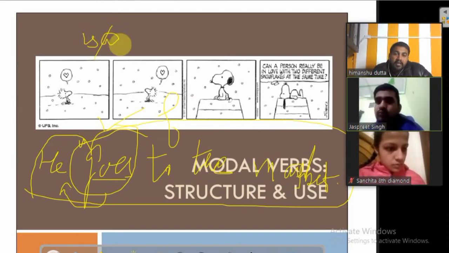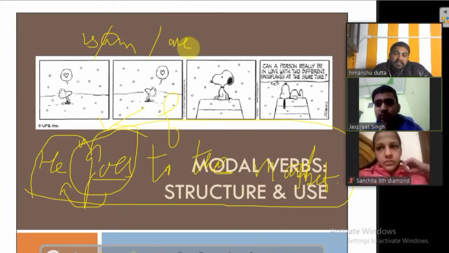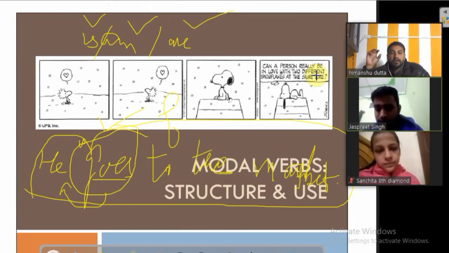Do you know what these verbs are? Is is used when the subject is singular, am is used with the subject I, and are is used when the subject is you or plural. We use these helping verbs like that.